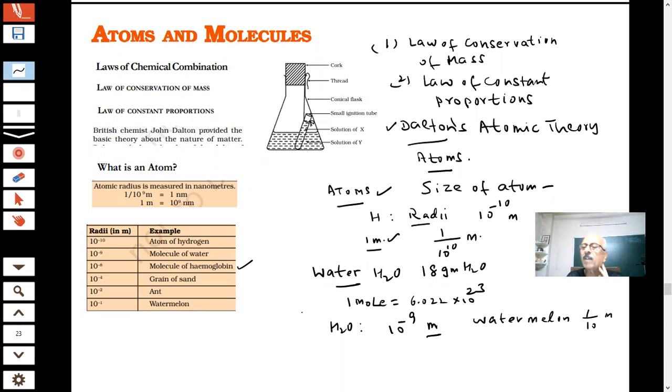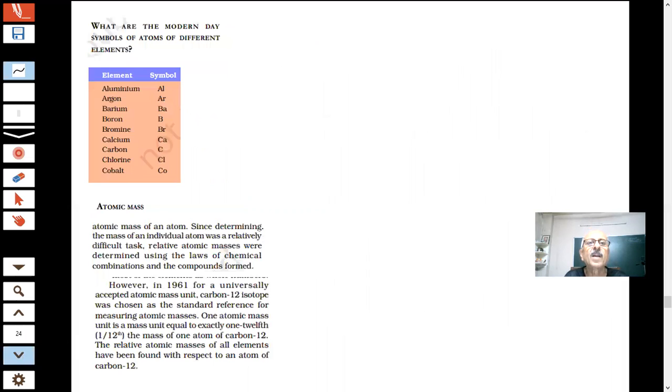But the discovery of the atom, we can say credit goes to Dalton. Dalton's atomic theory. Why did he give this? After studying the laws of chemical combination. We have given you only 2 laws. In higher classes, you will study more laws. But these laws were very important at that time.